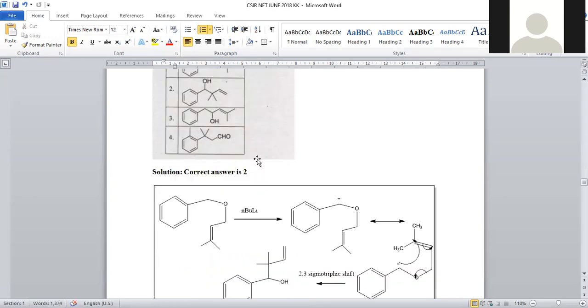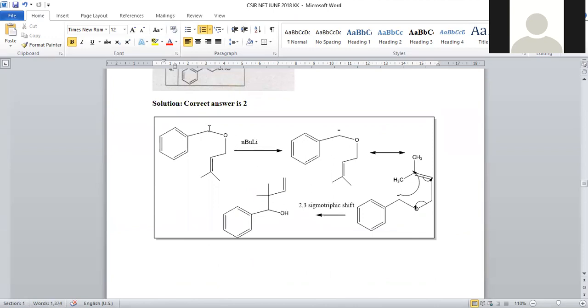Being a strong base, n-butyl lithium will abstract the proton. Here we have two possibilities: one is the benzylic carbon, the second is the allylic carbon. Butyl lithium will accept the electron, and H plus will be removed from the center, so that a carbanion will be generated. Here we will get a benzyl carbanion, and here an allyl carbanion will be generated.